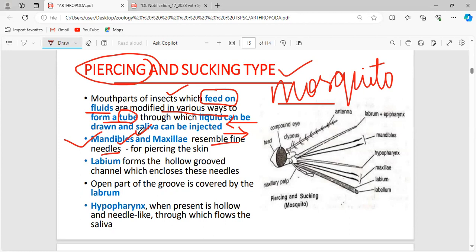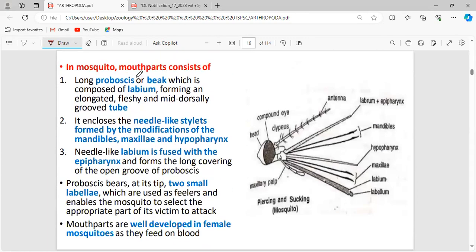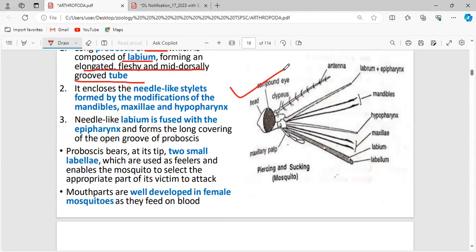And the proboscis consists of what? Mandibles, maxillae, and labium. Labium forms the hollow grooved channel which encloses the needles. This mandibles and maxillae are covered with what? Labium. And the open part of the groove is covered by the labrum. Now, the hypopharynx is hollow and needle-like, through which the saliva flows. In mosquito, the mouth parts consist of a long proboscis or beak, composed of a labium forming an elongated, fleshy, mid-dorsally grooved tube. This is said to be the mouth parts of an insect.